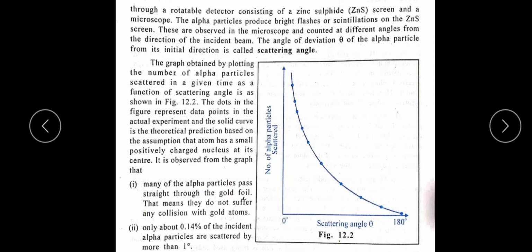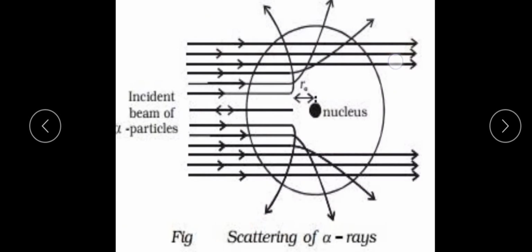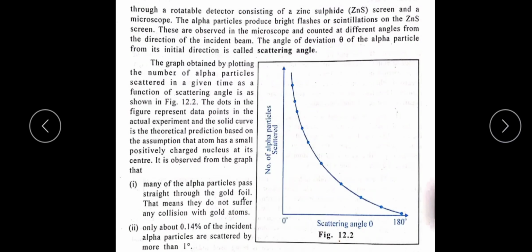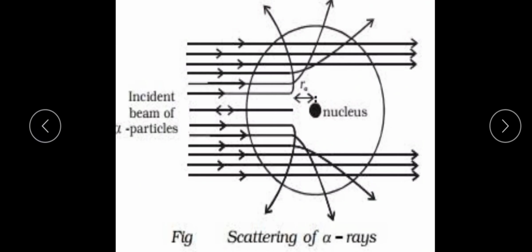These are the three different results. One, many of the alpha particles pass straight through the gold foil without any collision with the gold atoms and without deviation. Two, only about 0.14% of the incident alpha particles are scattered more than 1 degree.